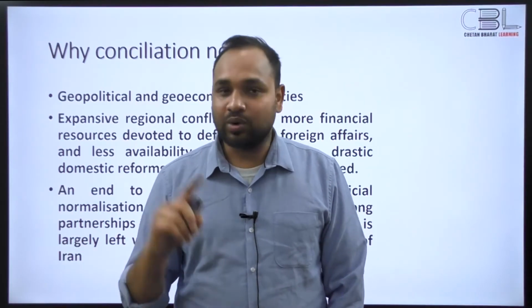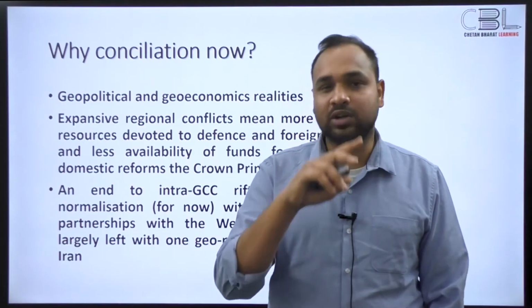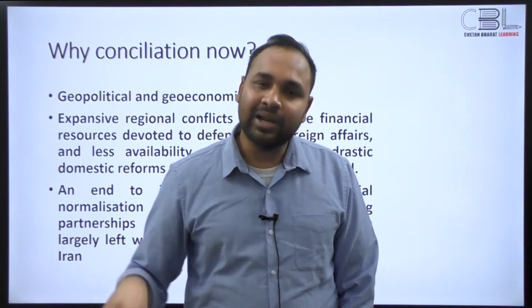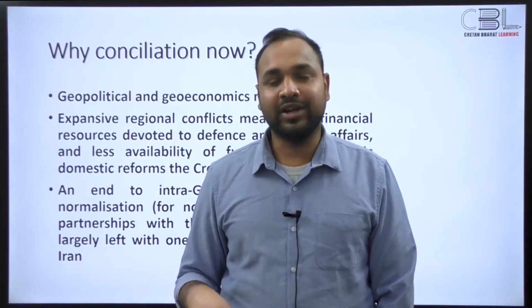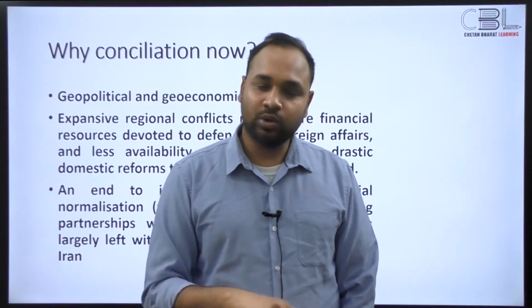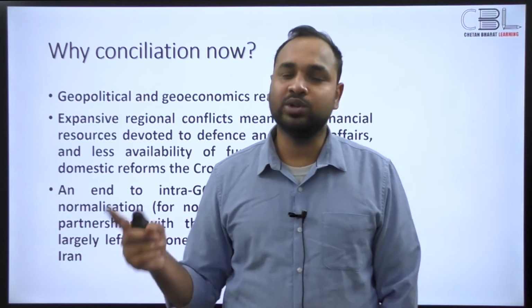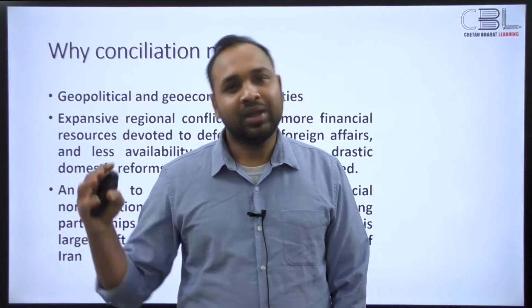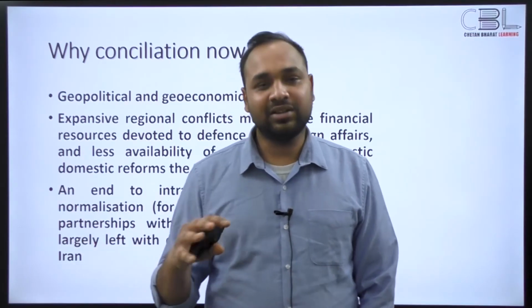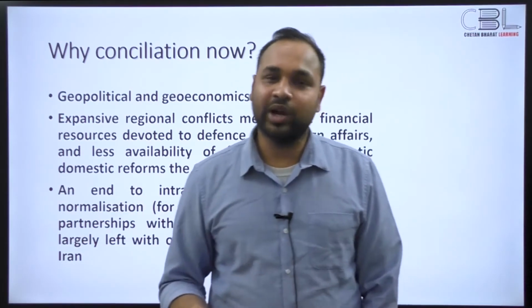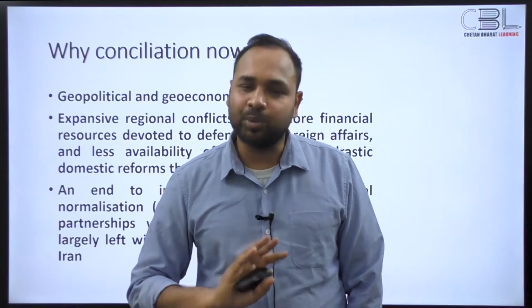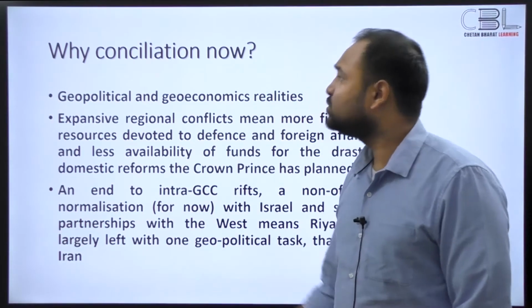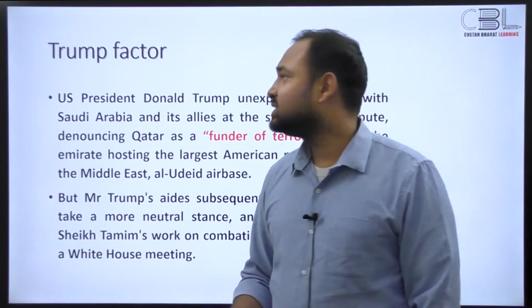So you have heard of the Abraham Accords, and you've heard of the agreement with Sudan and the agreement with Morocco. So Israel is normalizing relations with countries around the Gulf, right? And Saudi Arabia wants Qatar to do the same, because Qatar is very close to Iran, so it wanted to take away Qatar's involvement with Iran, right? So there is that. And the third factor, which I've told you, is that there is a new administration in town, that Donald Trump sort of pushed for this also, right? So that is why conciliation made sense now.